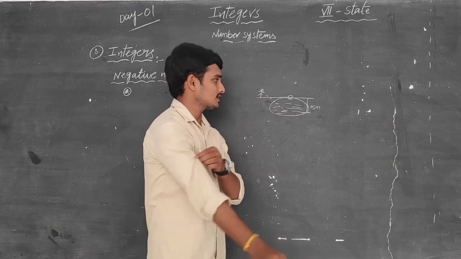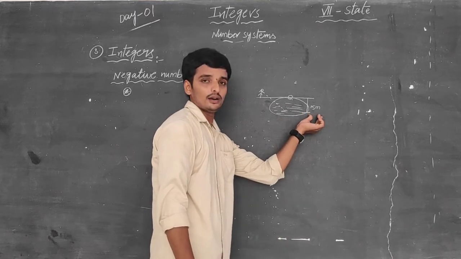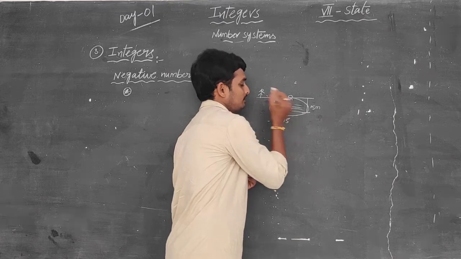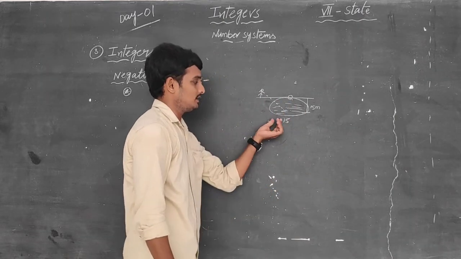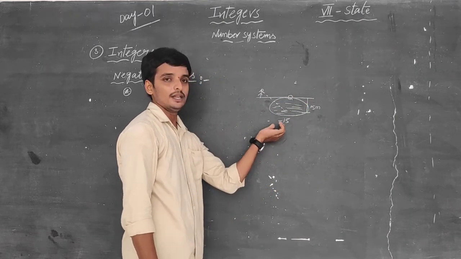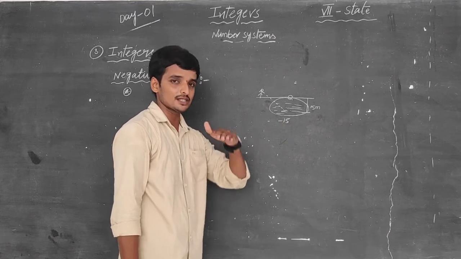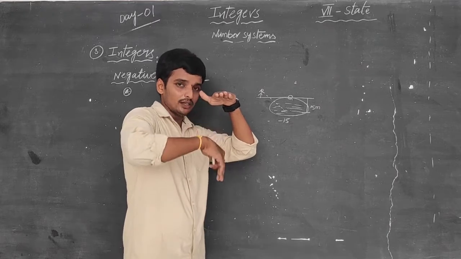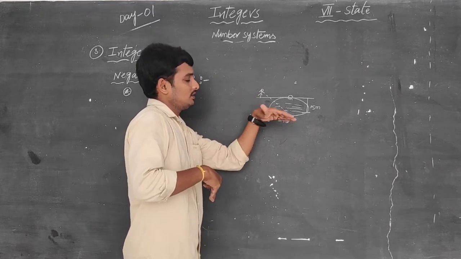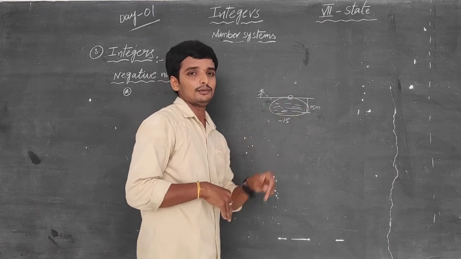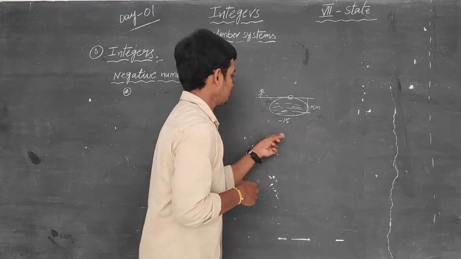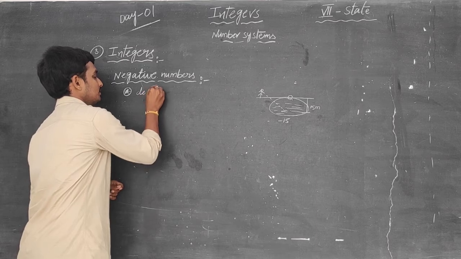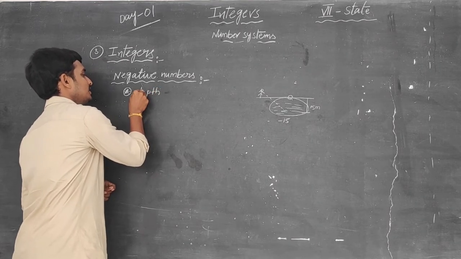In this situation these 15 becomes minus 15. Thus 15 meters is, if you want to represent by number, it becomes minus 15. Why? Because we are on earth. Earth is zero. If you are moving down from the earth, the values are negative. So if you want to measure the depth, we are using negative numbers.